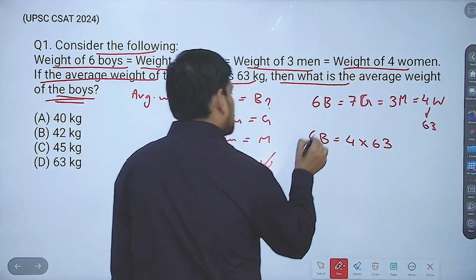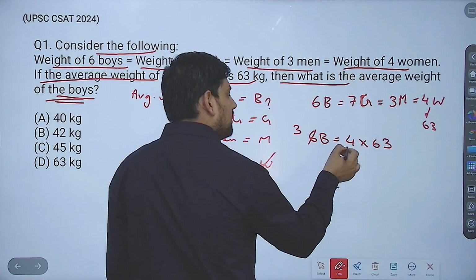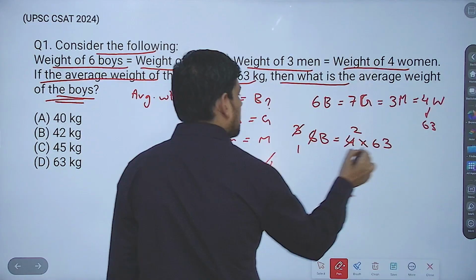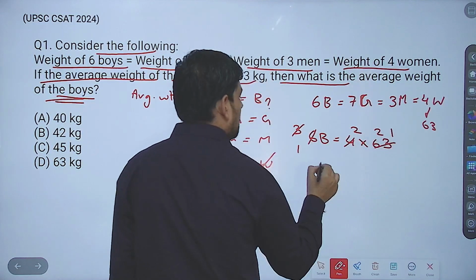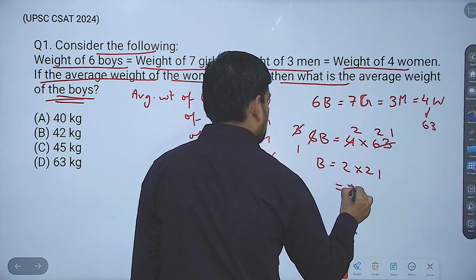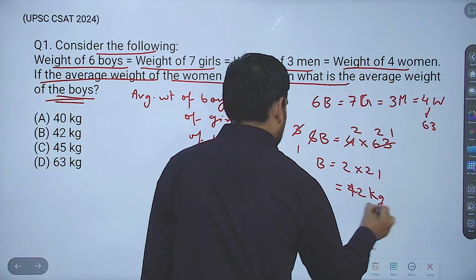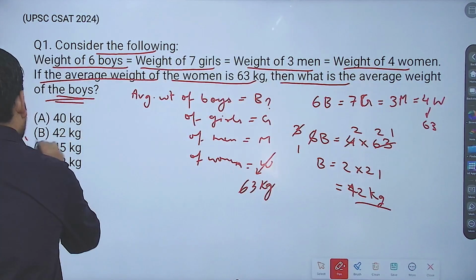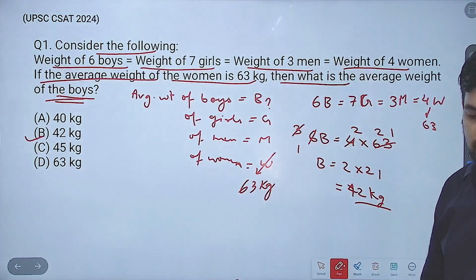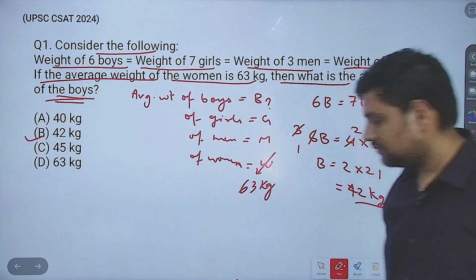Now, how many times will this go? This will go 3 times with 2. This will go 2 times with 2. Then 3 ones are, and this goes 2 times 1 time. What you get? B is equal to 2 into 21. That is equal to 42 kg. So the answer becomes: the average weight of boys is actually 42 kg. Okay. Now next.